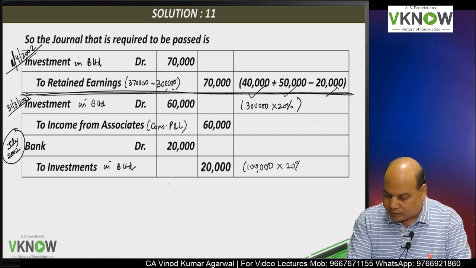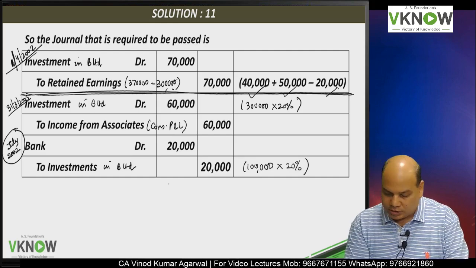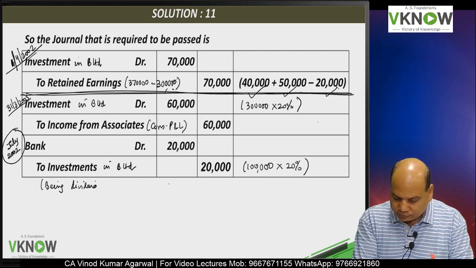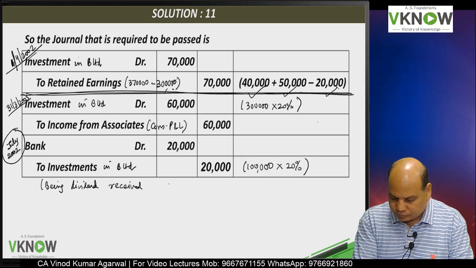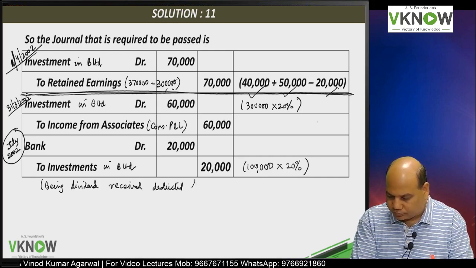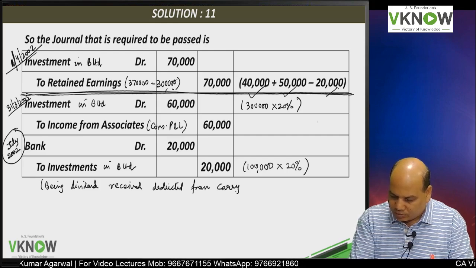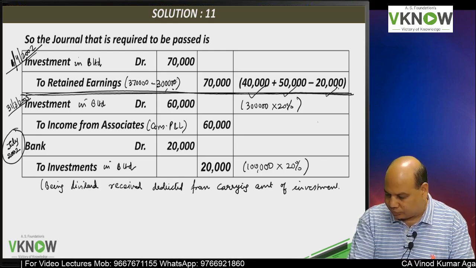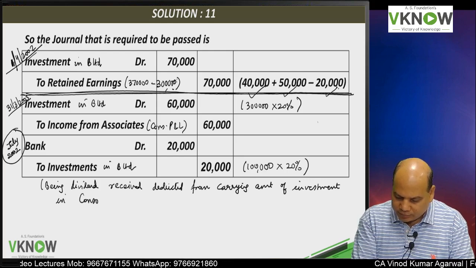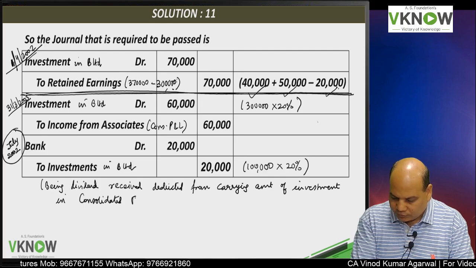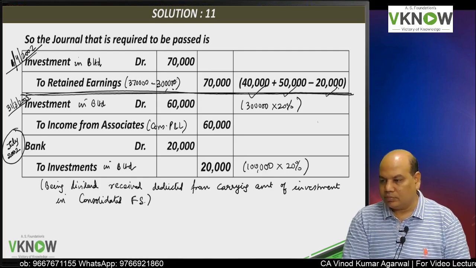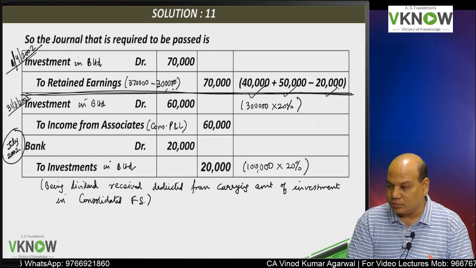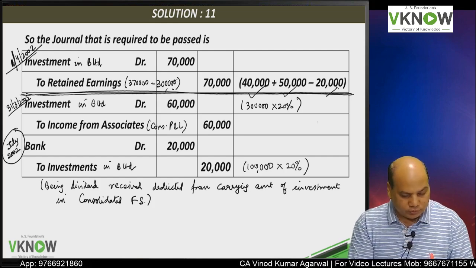Dividend paid 1 lakh by associate, our share is 20%, being dividend received deducted from carrying amount of investment in consolidated financial statement. So this is the answer of this question.